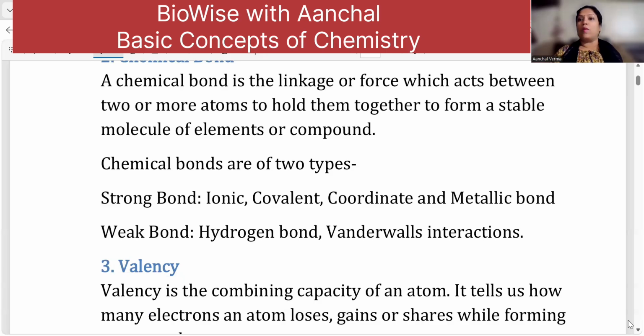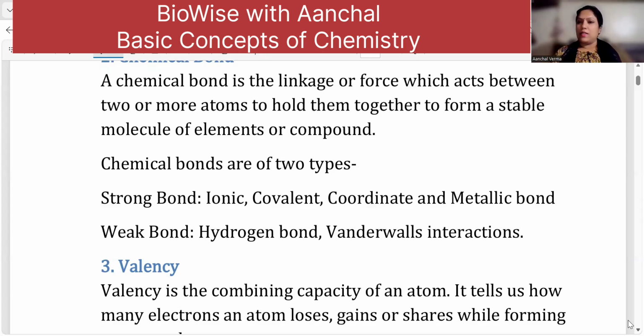When we were talking about the ascent of sap in standard 8 or even in standard 10, in the ascent of sap, water moves in a continuous channel because there is a force of attraction between the water molecules and also between water and xylem. That is cohesive force and adhesive force. So, that is your hydrogen bond. Hydrogen bond is also there in DNA between the bases A, T, G, C, that is adenine, thymine, guanine, and cytosine. A double bond with T and G triple bond with C. I hope you remember, right? But if you have not studied it, standard 8 or 9 students, you'll study it later.